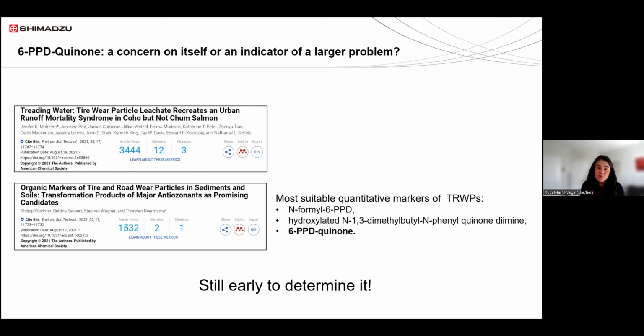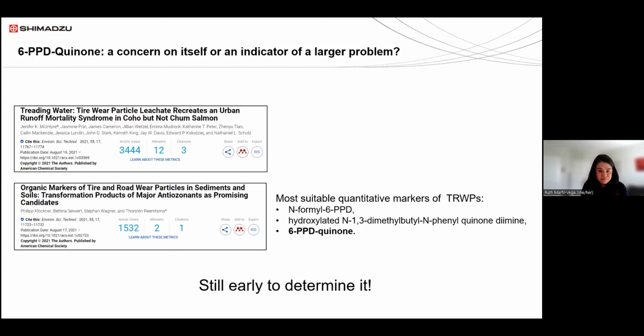The same team that confirmed that 6-PPD quinone was causing the decline in the population of coho salmon also found that different species of salmon are not affected by 6-PPD quinone in the same way. So we know that there are some toxic effects. We still don't know the prevalence or the impact of the toxicity in different species and in ecosystems.